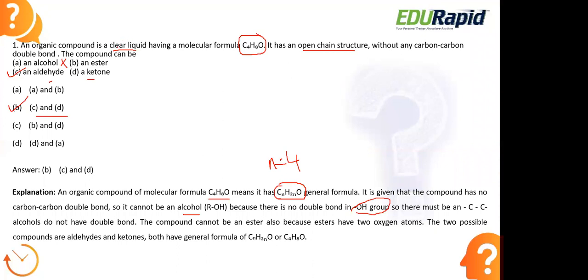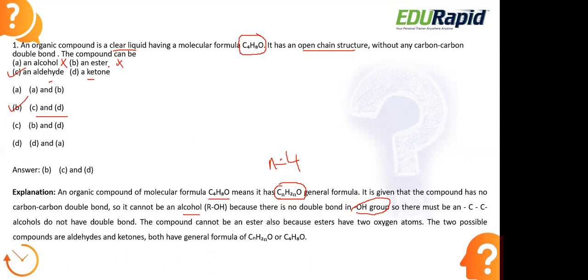Clear? Now when we look at esters, it cannot even be an ester, because for a compound to form an ester, there should be 2 oxygen atoms. Only then we can consider it an ester. But since there is only 1 oxygen atom present in this compound, it cannot be an ester.